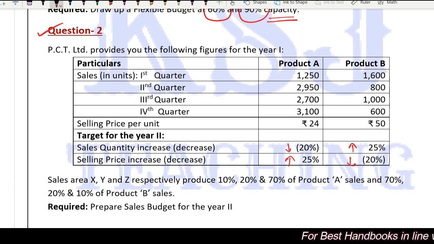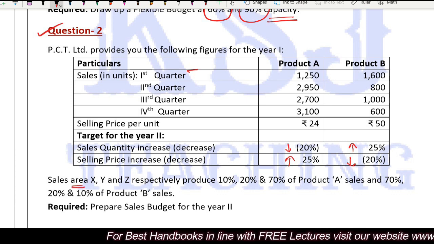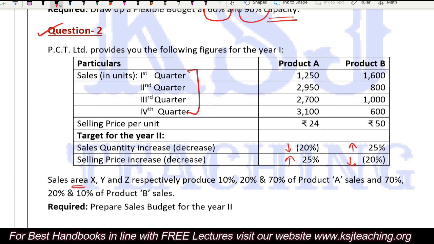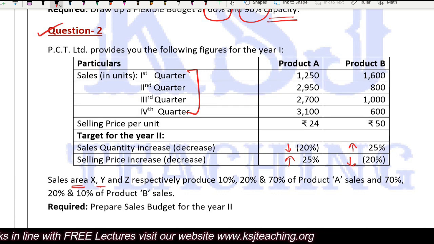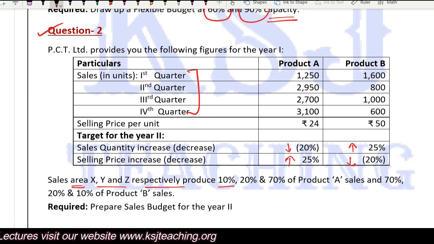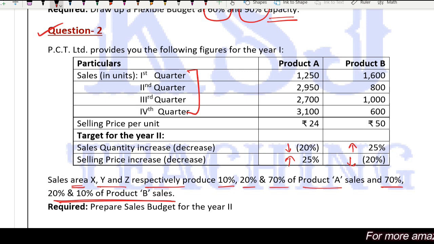Selling price will increase for product A and decrease for product B, right? Further it says the sales area. Now the sales area is there. Period wise, all the quarters, right? Now the sales areas X, Y and Z respectively produce 10%, 20% and 70% of the product A sales and 70%, 20%, 10% of the product B sales. Prepare the sales budget for the year 2.